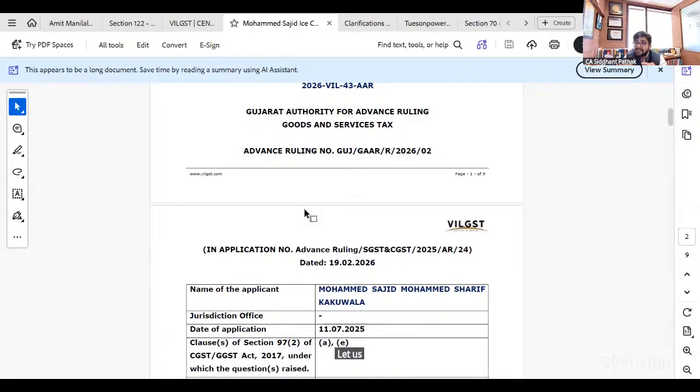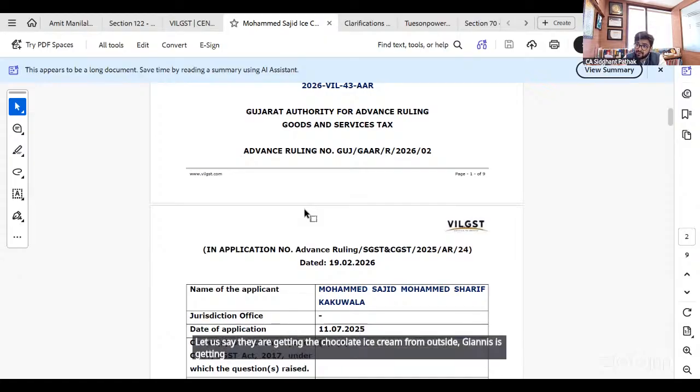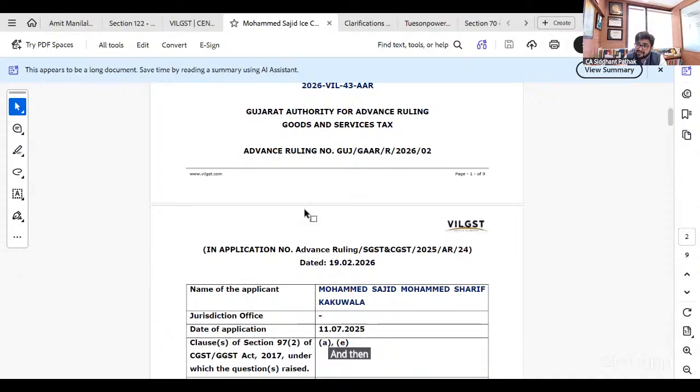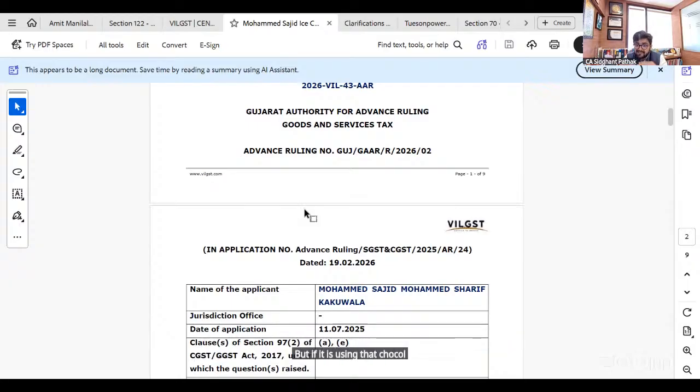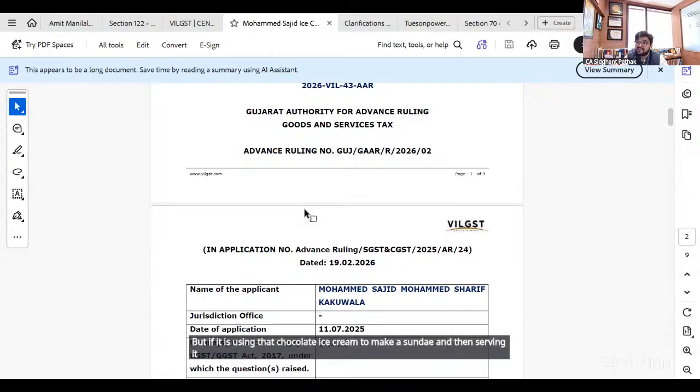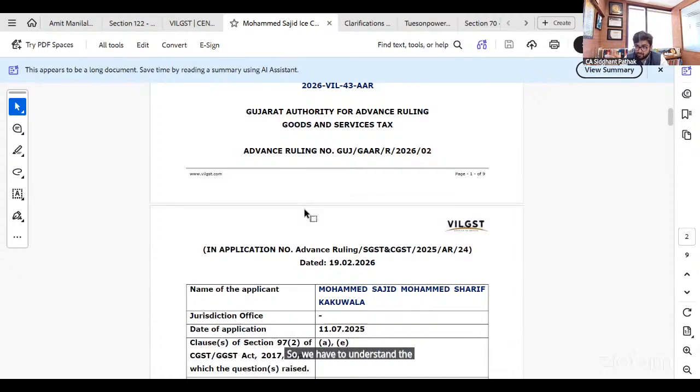Let us say Gyani's is getting the chocolate ice cream from outside, and then it is giving me the chocolate ice cream as it is, the scoop of chocolate ice cream. It is supply of chocolate ice cream as goods. But if it is using that chocolate ice cream to make a sundae and then serving it to me, then it is a supply of restaurant service. So this is the difference. So we have to understand the facts in depth, depending upon the case to case.